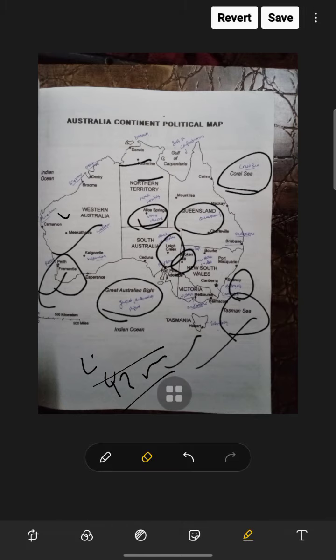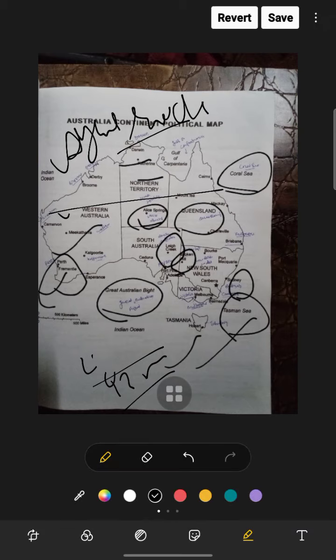Now the Northern Territory is this area. In this area there is Ayers Rock, the Tanami Desert and the Simpson Desert, the Barkly Tableland, and the MacDonnell Range also.